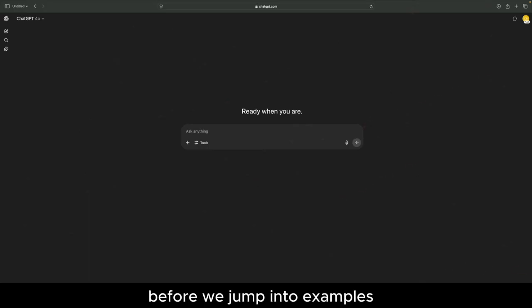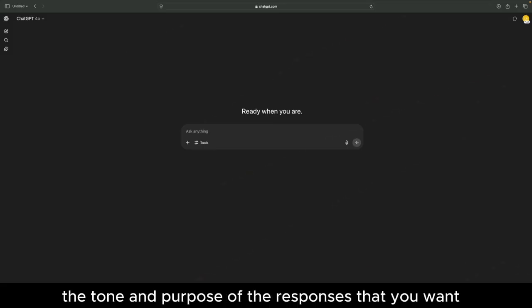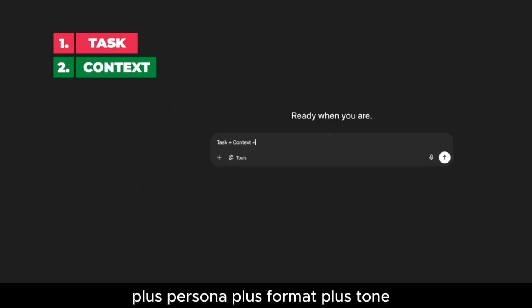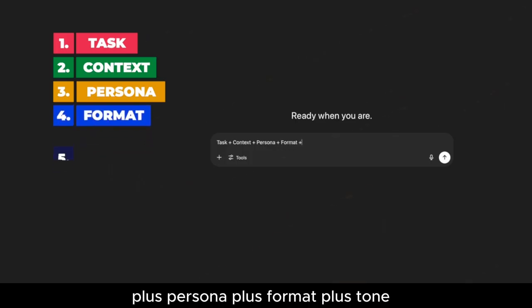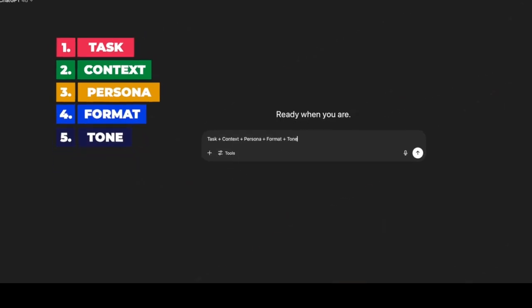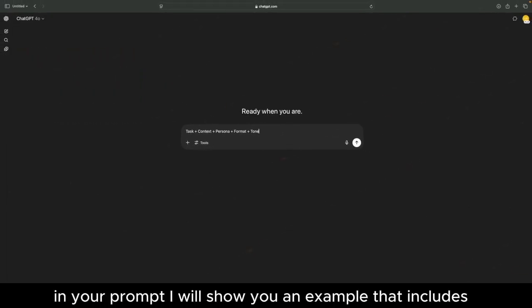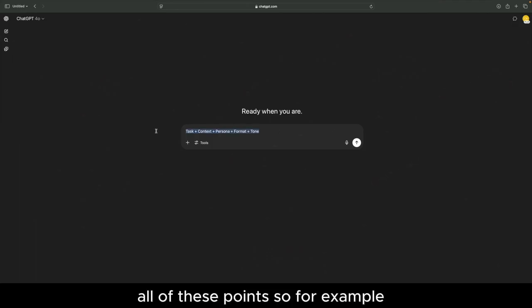Before we jump into examples, let's review the creative prompt formula. Yes, there is a formula. This formula helps you shape the tone and purpose of the responses that you want. The formula is task plus context plus persona plus format plus tone. These are all the components you want to include in your prompts. I will show you an example that includes all of these points.